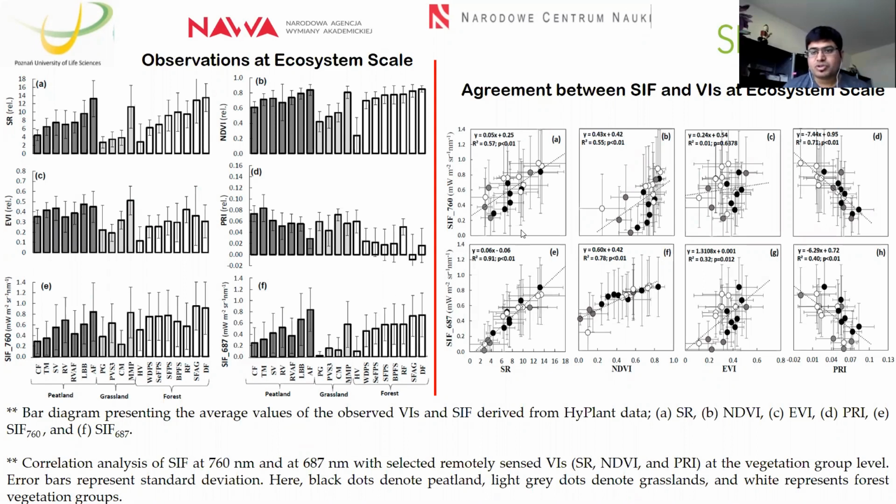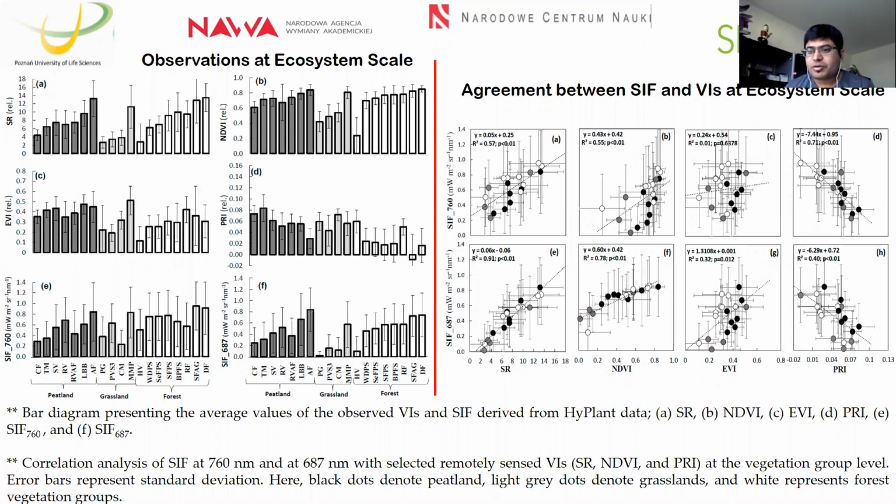Though the relationships are not optimal, for simple ratio and NDVI we managed to get good agreement with SIF. However, for the EVI, the relationships are not very clear; there is some trend, but it's not very prominent.